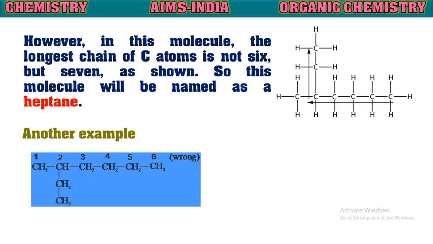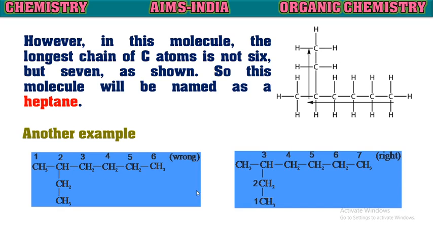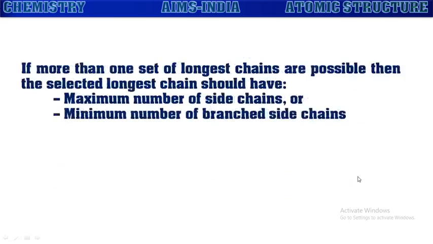Another example, let us see here. If you see, this has 6 carbon atoms, but in this side chain there are 2. So instead of considering this as a side chain, this is considered as the main chain. In this way, this is considered as the main chain and the other will be considered as a side chain for this main chain. Now it can be called heptane with the derivative.